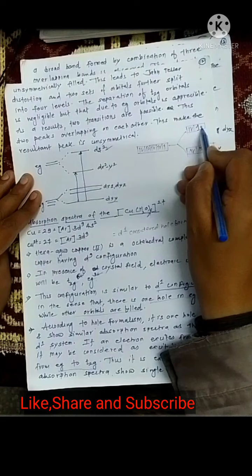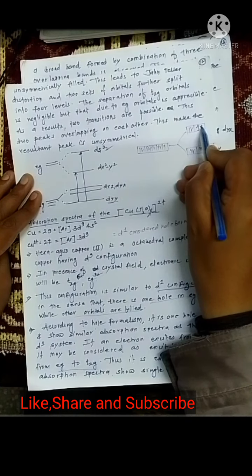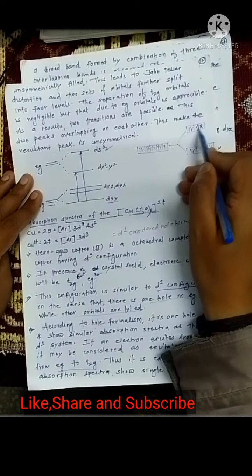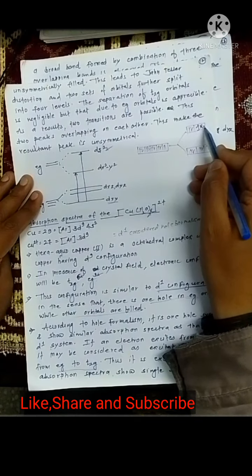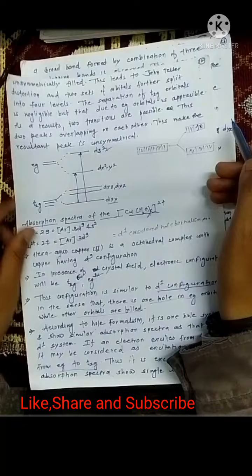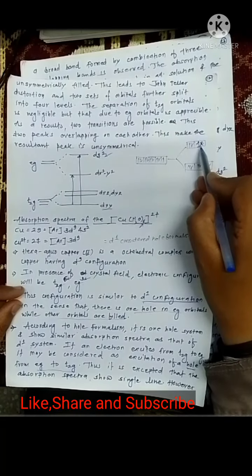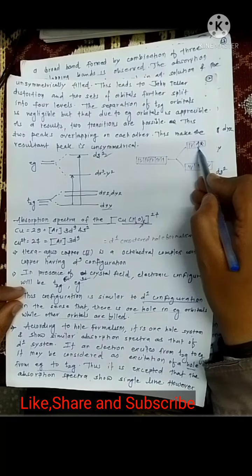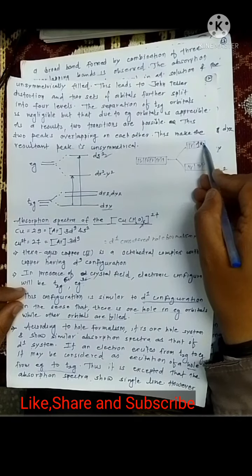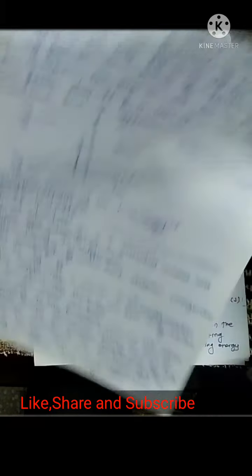That's why we can write X here. So this X simply means the hole, because this orbital needs one electron. Due to the absence of one electron, there is a formation of one hole there.